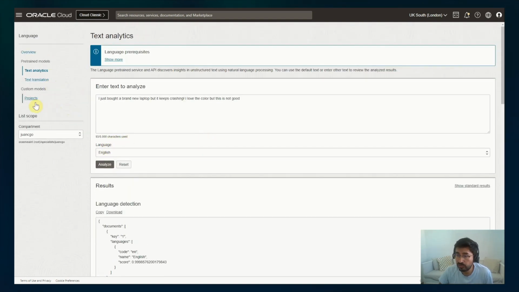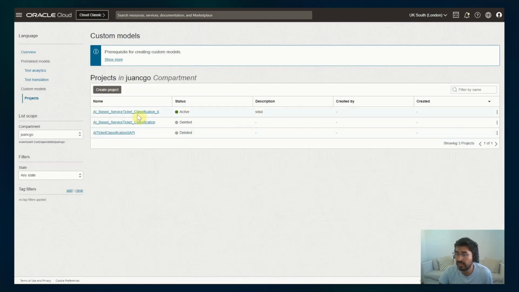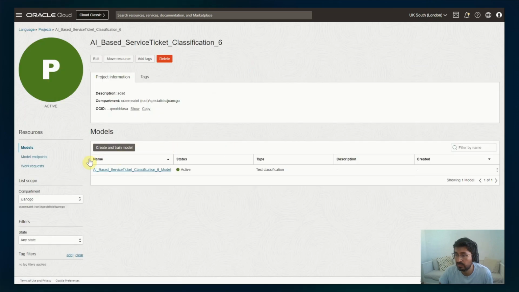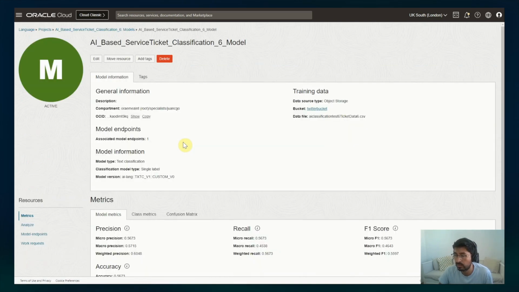And this is a pre-trained model. So then the categorization of the ticket is based on a custom classification model that I previously configured. Once you create and train the model, and you say I want to use a custom text classification model, you have to provide the CSV.